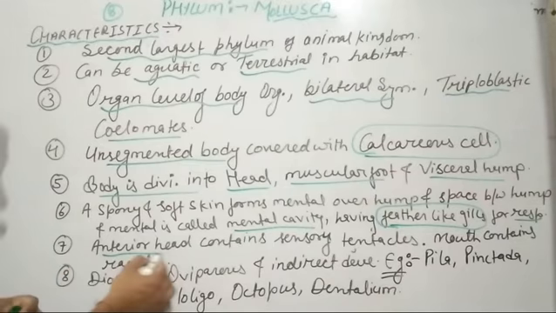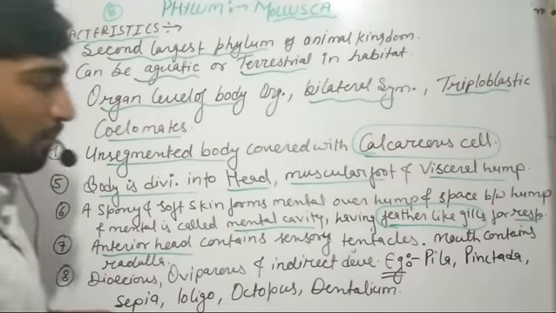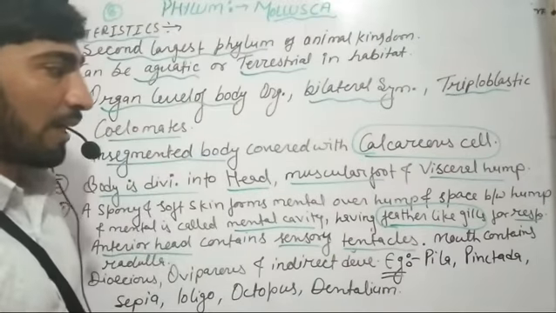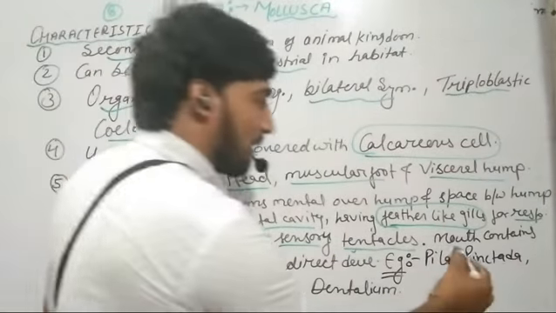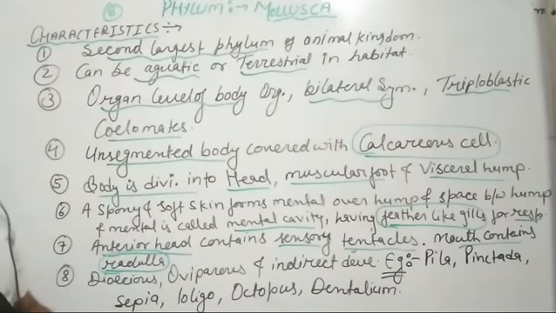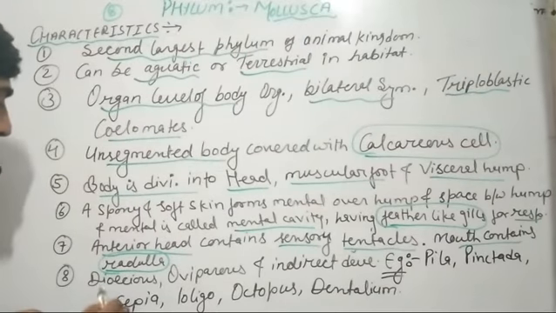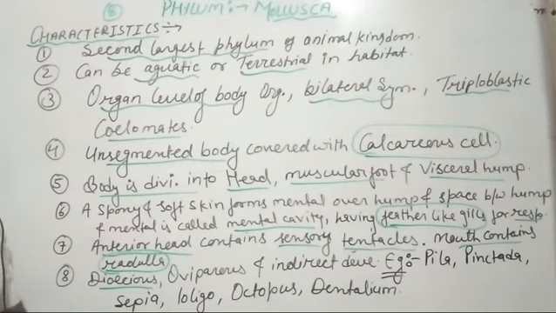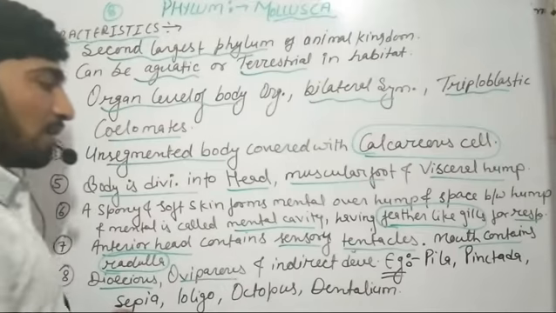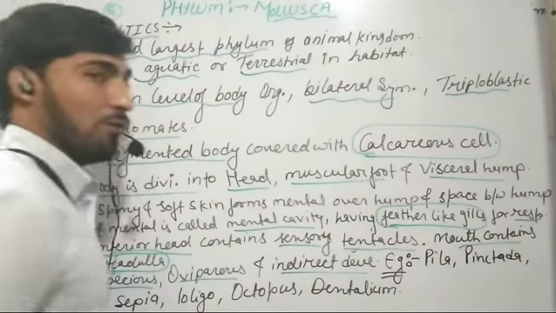Now in their anterior head, they contain some sensory organs in the form of tentacles, and their mouth contains a specific type of organ, that is known as radula. Usually the organisms belonging to the Mollusca phylum are dioecious, meaning they have separate male and female sexes. They are usually oviparous. They reproduce through sexual reproduction and show indirect development.